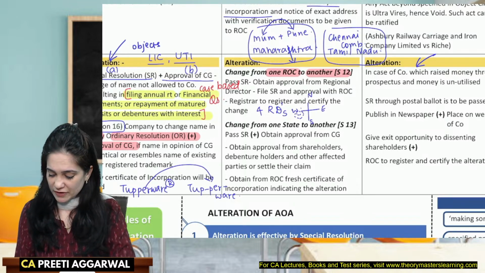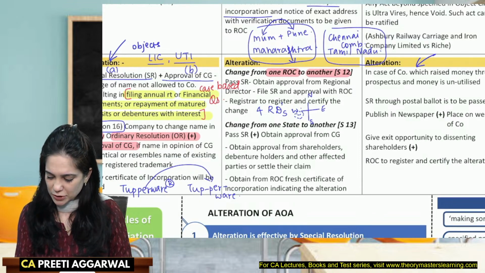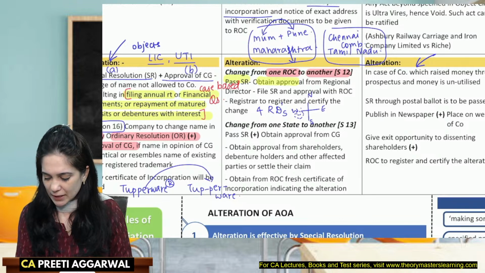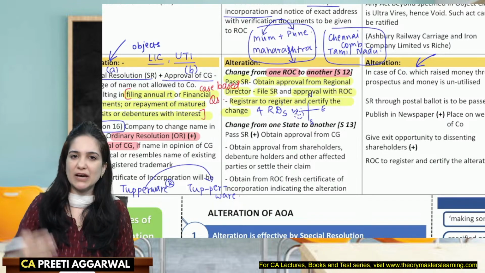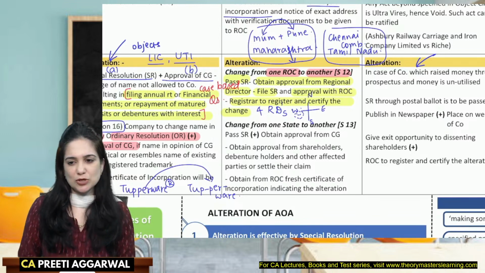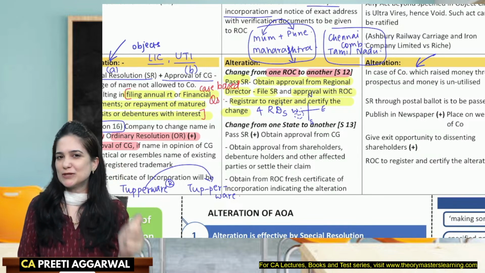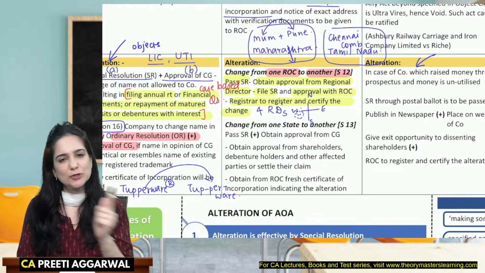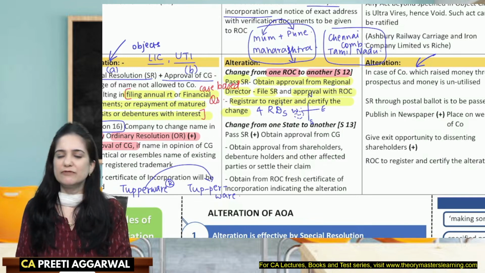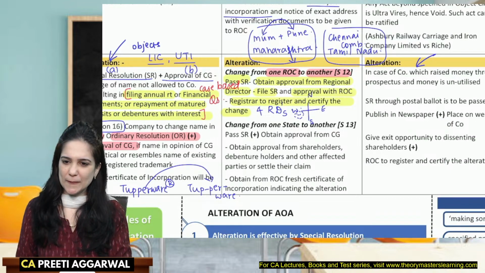Okay, so we will first pass a special resolution, obtain approval from the regional director, and file the special resolution and approval with the ROC. The ROC will then register and certify the change. This is to be filed with the ROC where we are shifting. So simple procedure: pass a special resolution, apply to the regional director, submit the special resolution and the approval of the regional director to the ROC. The ROC will then register the change.